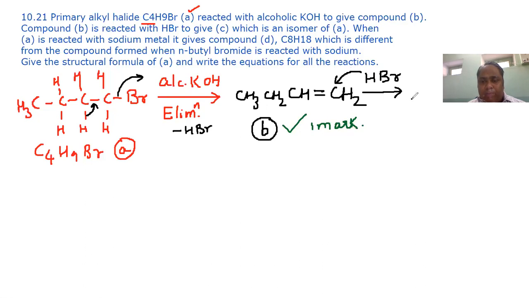So it will form CH3, CH2, CH, here Br will come, and here CH3. So compound C we have found out, and no sooner we find compound C, we will get another 1 mark.